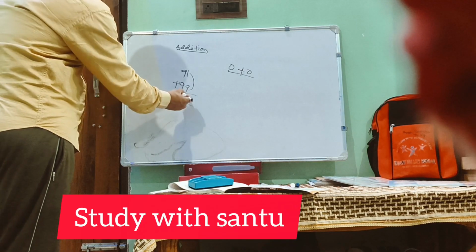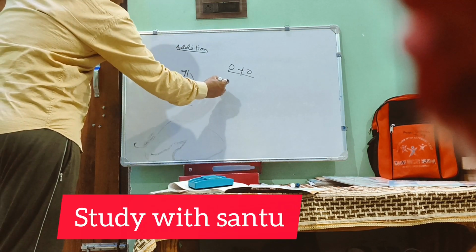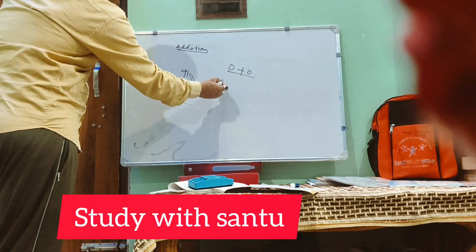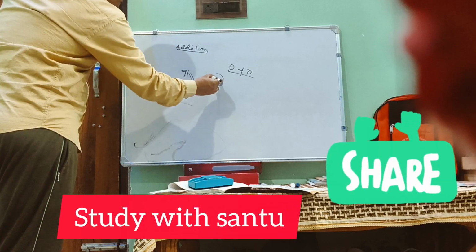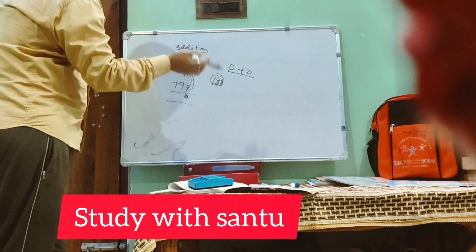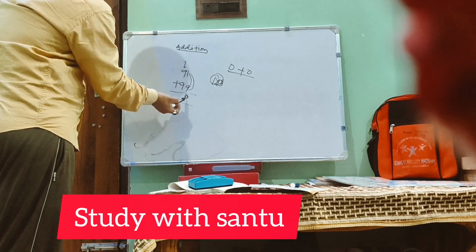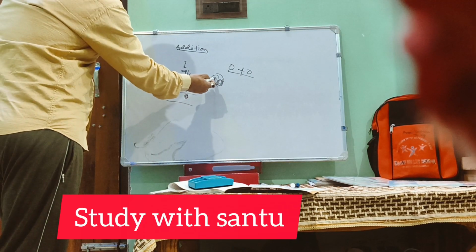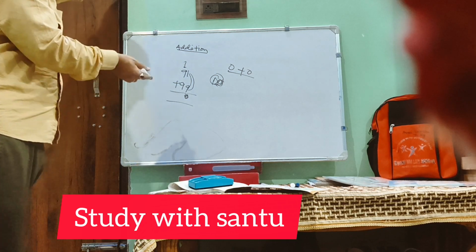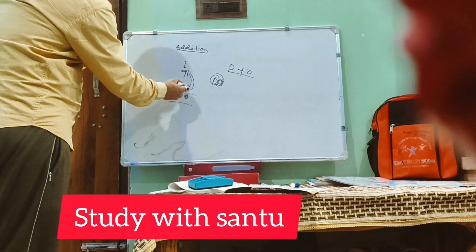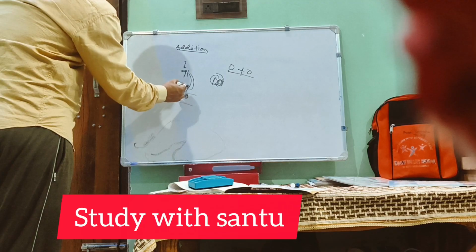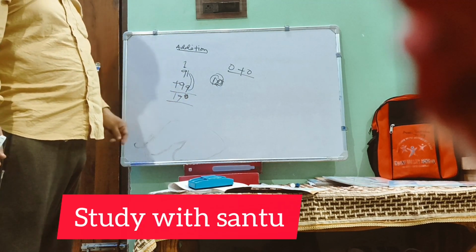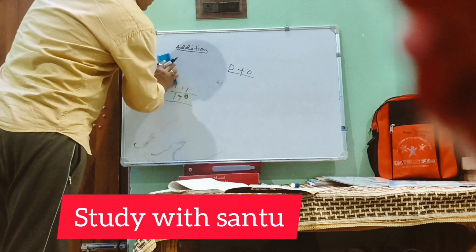You have to write the 0 here, the first digit, and 1 will be carried forward and added to the other number. Now 9 plus 9 is 18, 18 plus 1 is 19. So 91 plus 99 will be 190. Try to understand. Very easy concept.